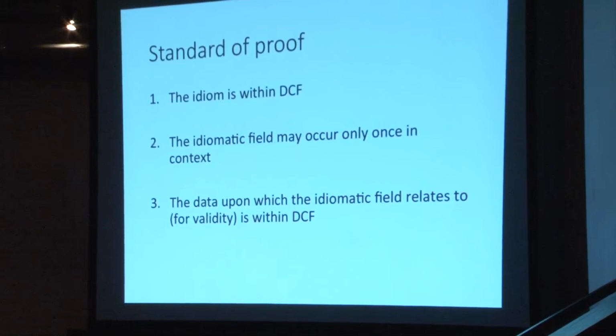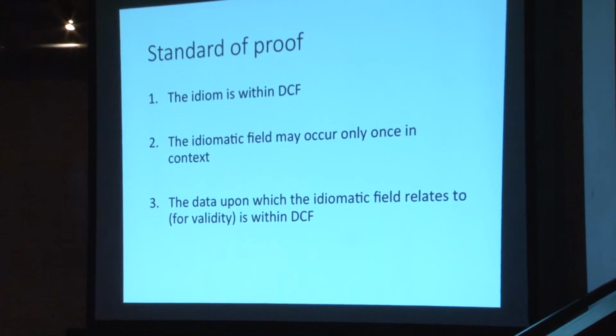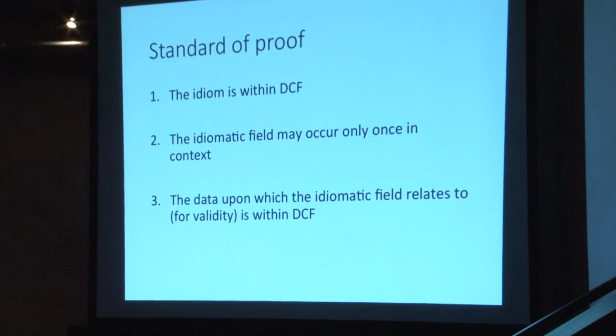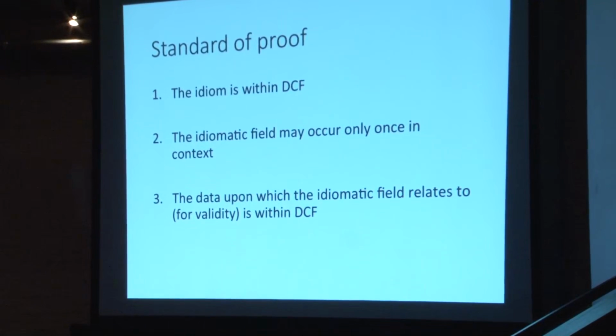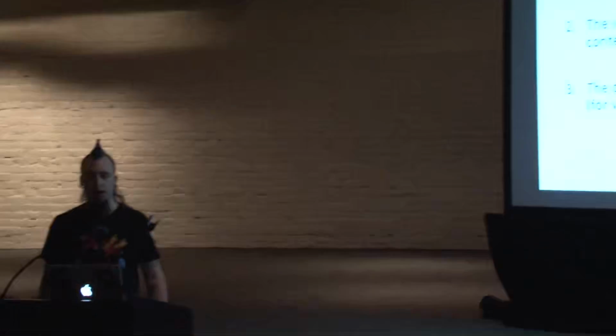So here's the standard of proof for whether we can tell if an input language is safe based on this criterion alone, remembering that there are 6 others in the previous work. We know that all of the idioms within it are within deterministic context-free, and that there is closure under the accretion of these idioms into the protocol, so that the way they're used doesn't end up creating some kind of implicit cross-reference or something that would lift the language.